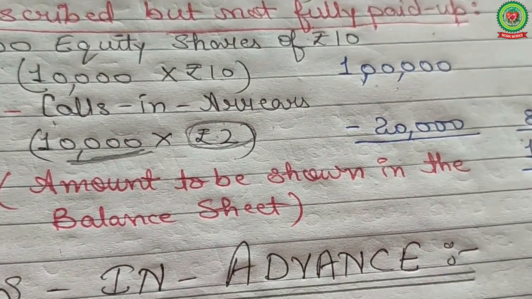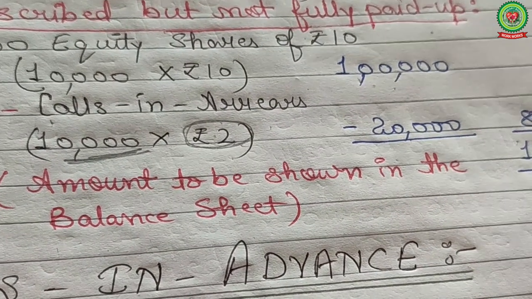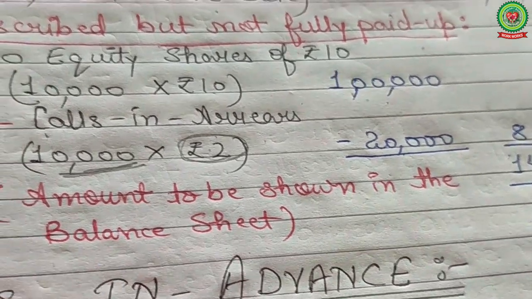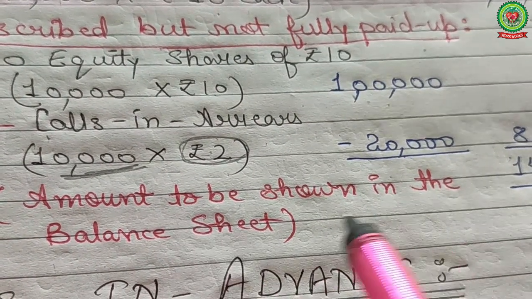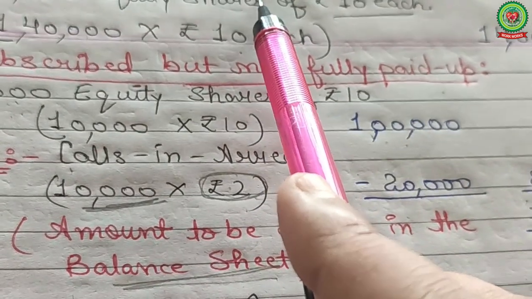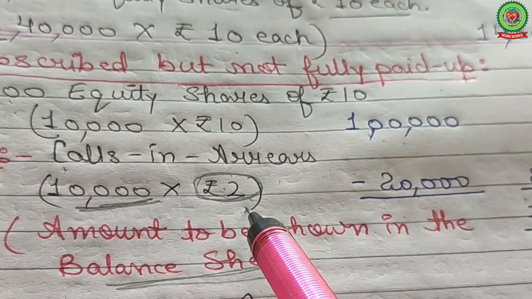So 14 lakh plus 80,000. 14 lakh 80,000 is your total amount to be shown in the balance sheet. So two categories here, fully paid, not fully paid.